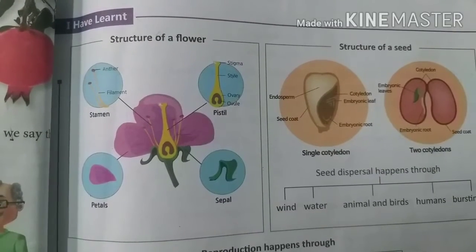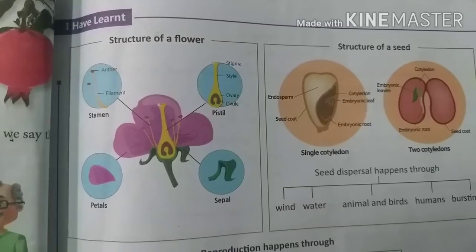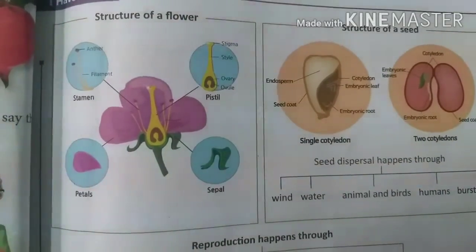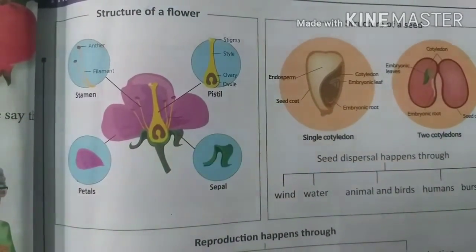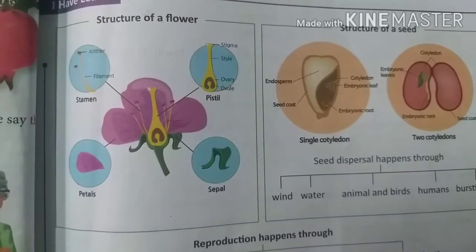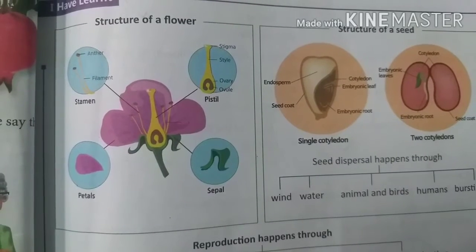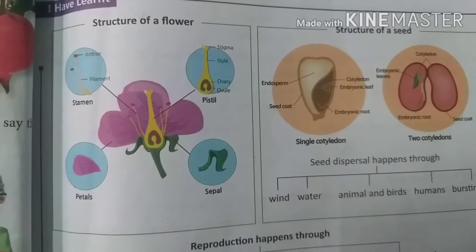The colored part of the flower is called the corolla or petals, and the green part is called the sepals or calyx. Inside the flower, you can see one pistil is present.